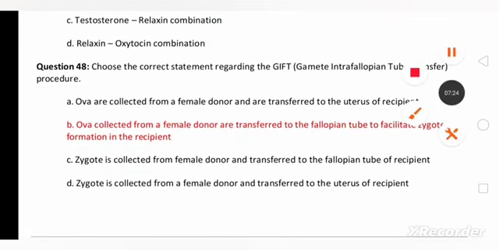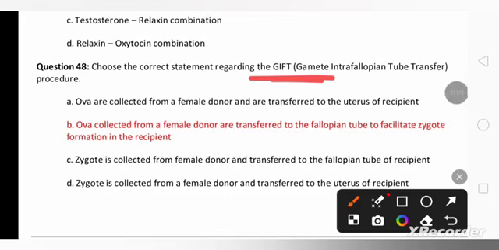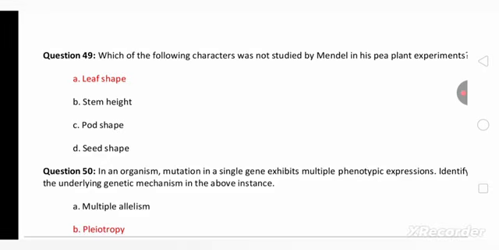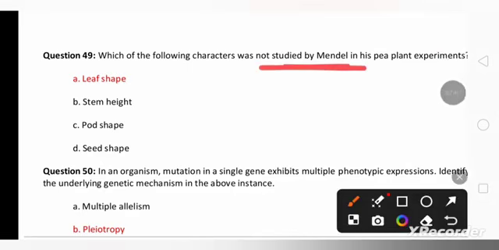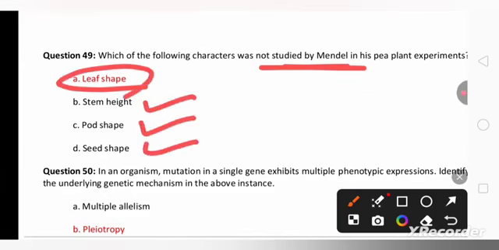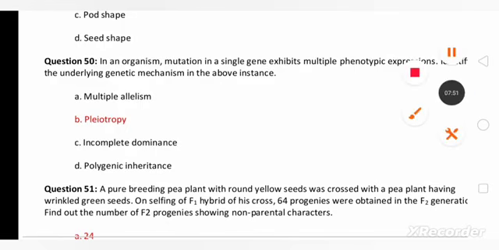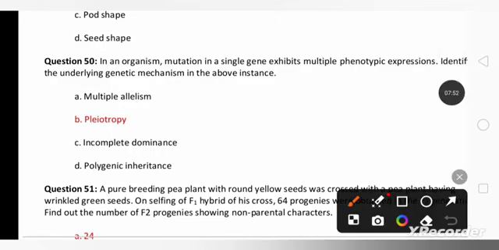Choose the correct statement regarding gamete intrafallopian transfer. So during gamete intrafallopian transfer, ova collected from the female donor are transported to the fallopian tube to facilitate zygote formation in the recipient. Which of the following characters was not studied by Mendel in the pea plant experiment? That is leaf shape, whereas stem height, pod shape, seed shape have been studied, whereas leaf shape has not been studied.